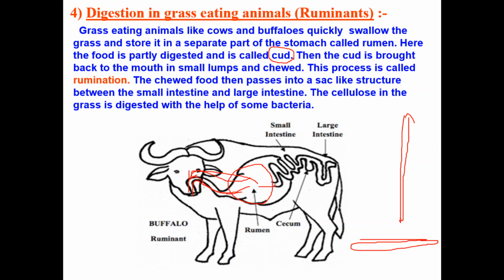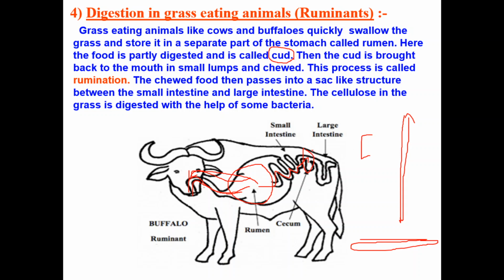See here, our food enters the small intestine like this, and then it comes to a part known as the cecum. If you observe, the cecum is present between the small intestine and the large intestine. Here in the cecum there will be some useful bacteria. Don't misunderstand that bacteria are always bad. Sometimes they are good. Even in our digestive system we have some bacteria. They are known as E. coli. Remember that one.